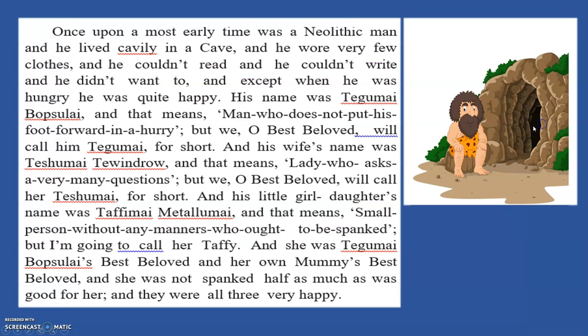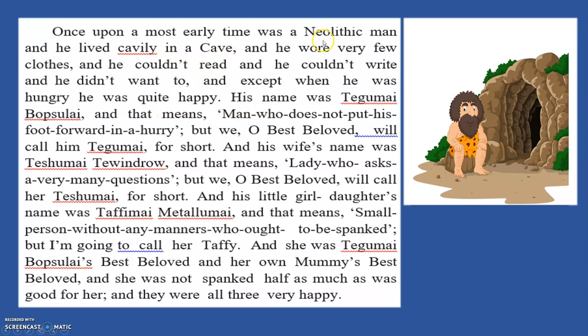So let's start with the chapter. That's on page number 73. How the First Letter Was Written. Once upon a most early time was a Neolithic man, and he lived in a cave, and he wore very few clothes, and he couldn't read, and he couldn't write, as he didn't want to. And except when he was hungry, he was quite happy.